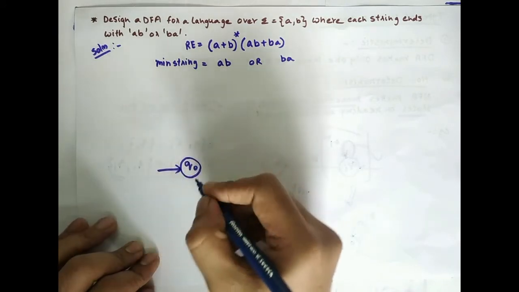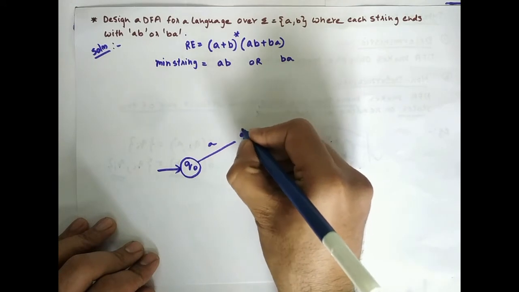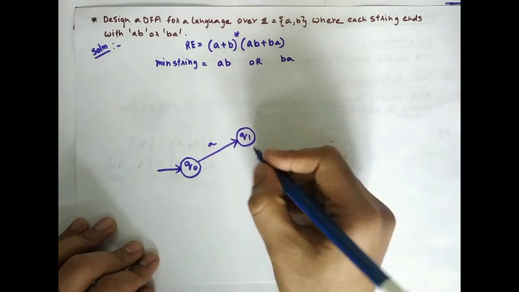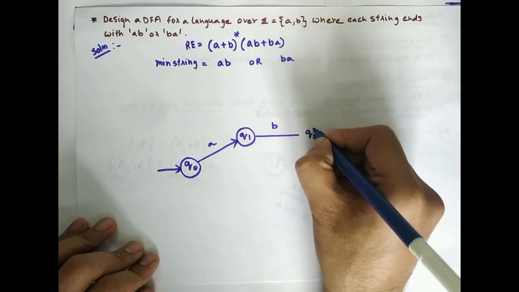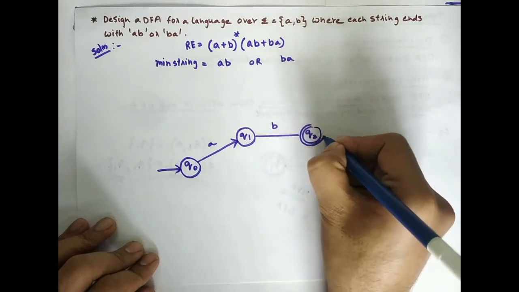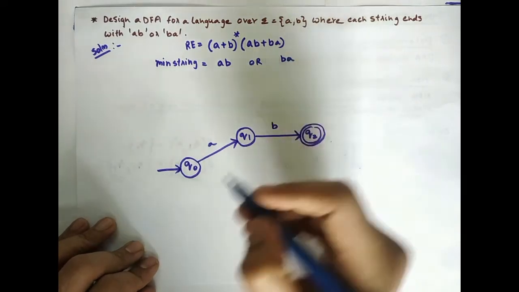which is the initial state. On reading A, I go to Q1, and on reading B, I go to Q2. Q2 should be the final state because AB should be accepted. Similarly, BA also should be accepted.